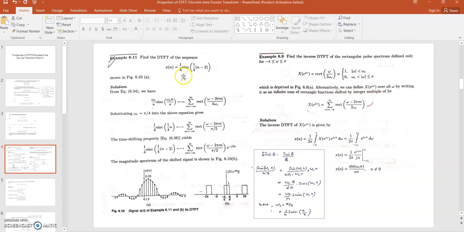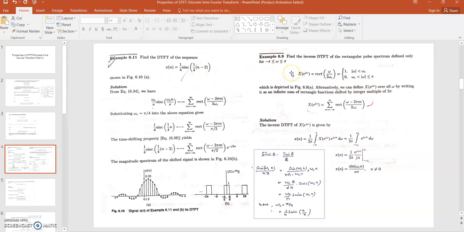For that, first examine this given function. When you see this function, x[n] is 1 by 4 sinc of (1 by 4 (n minus 2)), the function is shifted in time by a factor of 2. So the time shifting property can be applied, right? For that, you first have to find the discrete time Fourier transform of 1 by 4 sinc of (1 by 4 n). How can you find it?